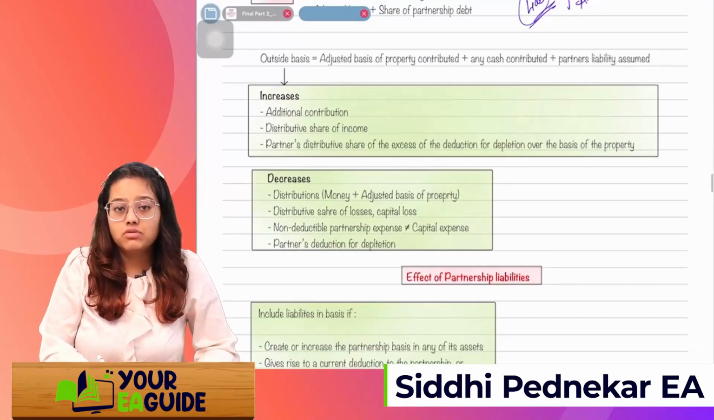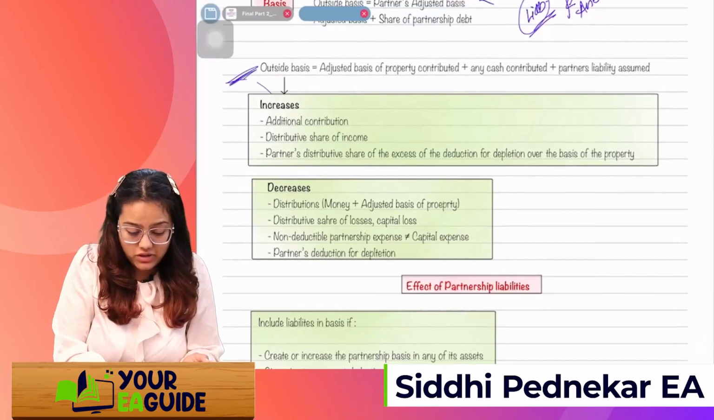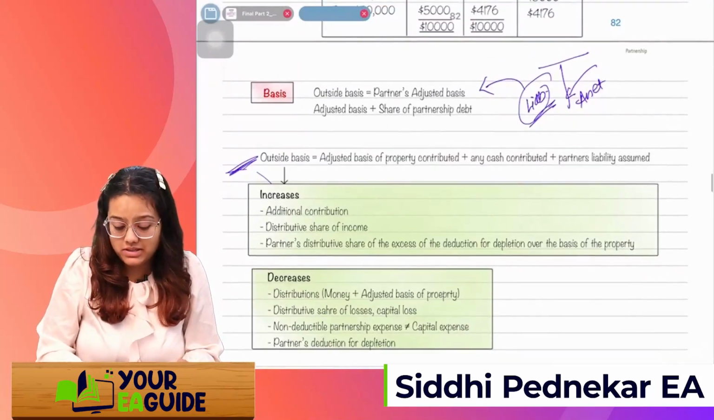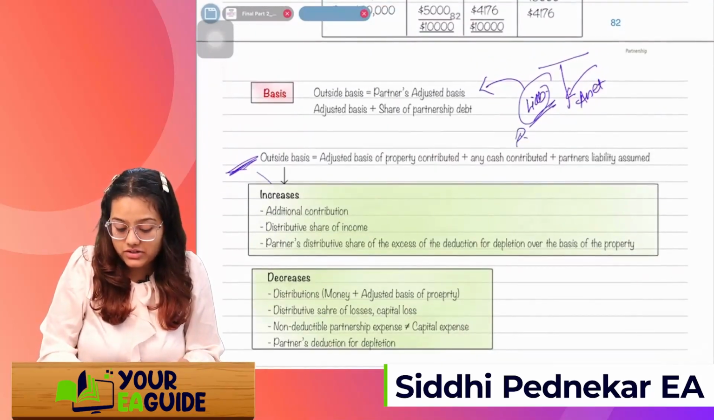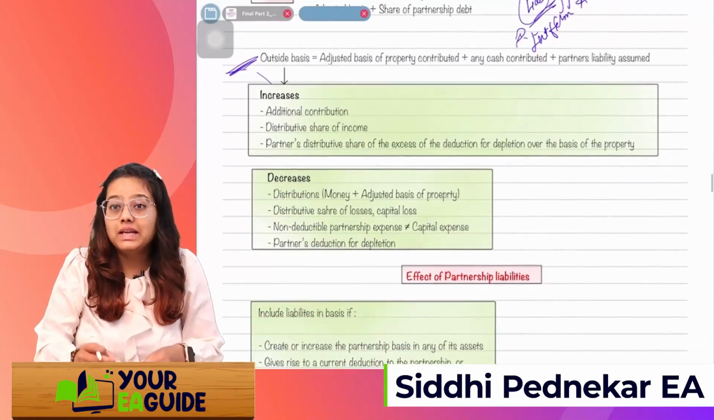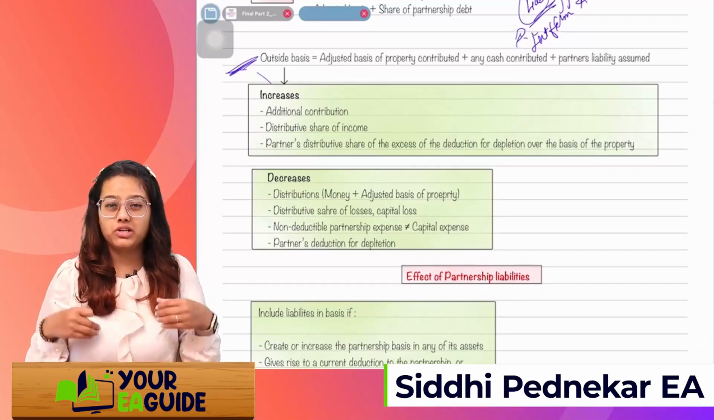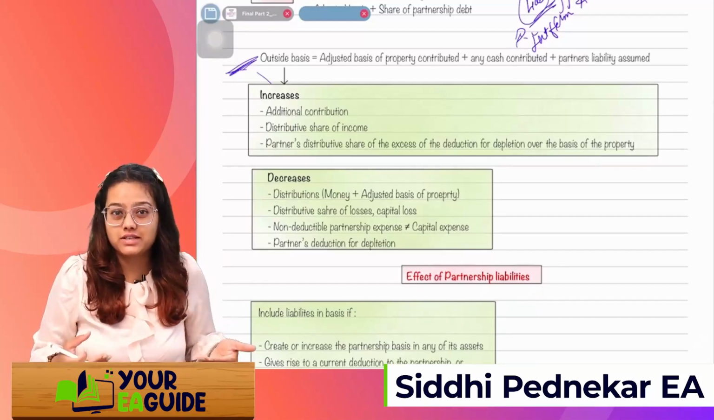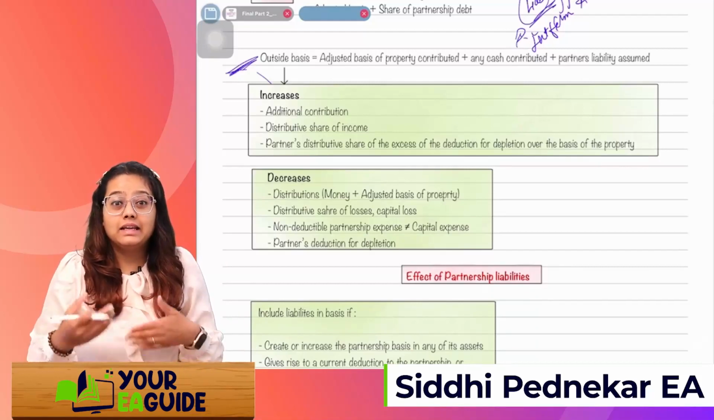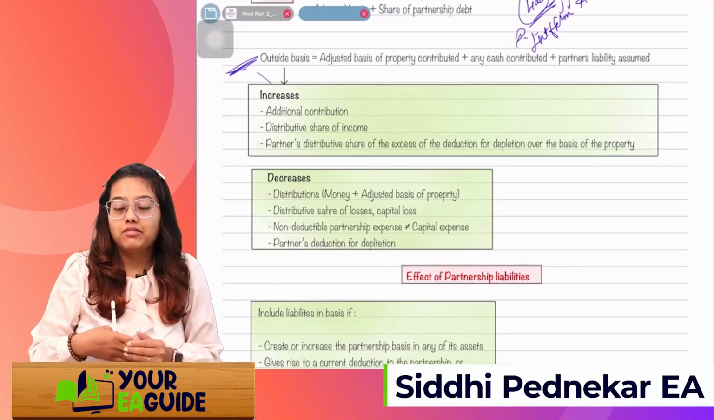Just remember this thing. What all things will increase the basis? What all things will increase the outside basis? What is outside basis? Again, guys, I'm repeating myself. Whatever is the partner's interest in the firm is the outside basis, right? Remember the T format. These are the outsiders, these are the insiders, I can say. Okay, so we'll increase the amount by way of additional contribution. If I'm contributing something in the firm, then I'll just increase it, right? I'll increase that amount by way of distribution, which I am getting by way of distributive share.